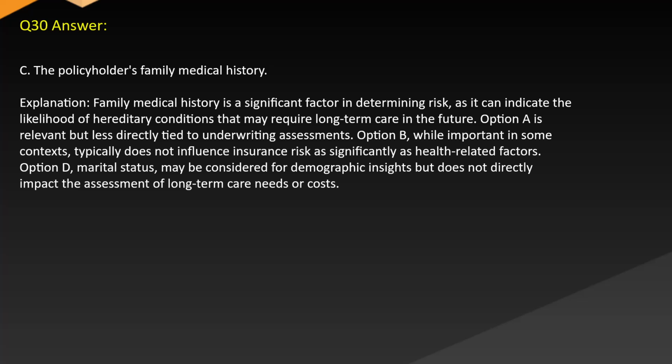Option A is relevant but less directly tied to underwriting assessments. Option B, while important in some contexts, typically does not influence insurance risk as significantly as health-related factors. Option D, marital status, may be considered for demographic insights but does not directly impact the assessment of long-term care needs or costs.